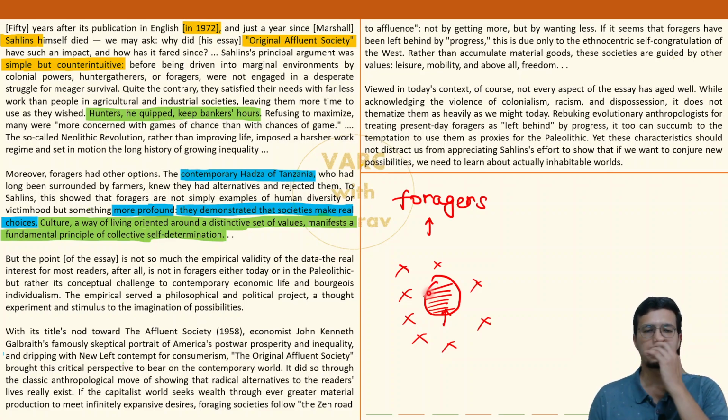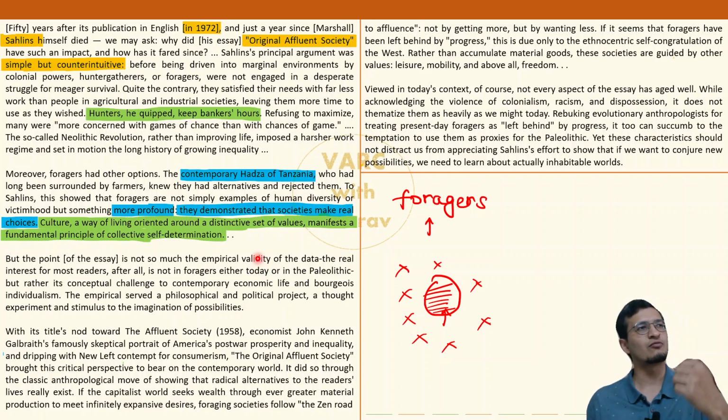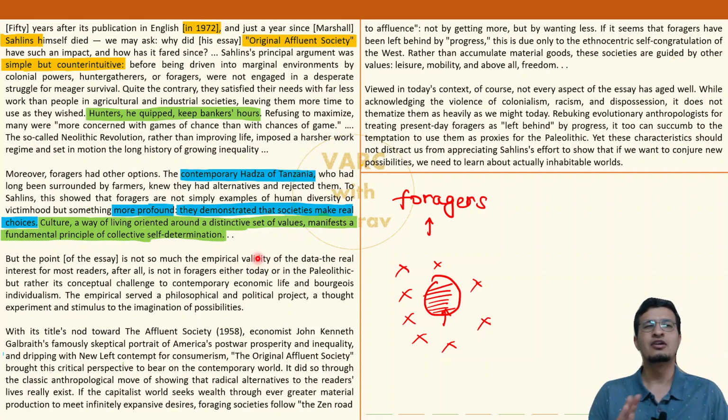Okay? Then moving ahead. Coming to the point of the essay, कि Salins ने लिखा क्यों है? What is the primary idea? What is the main idea behind writing this passage, behind writing this essay? So the point of the essay is not to tell the world about कि भाई ये forager community देख, वो forager community देख और हम देख हम कितने बड़े गधे. No. An average reader is not concerned about getting random trivial information that अच्छा तंजानिया में एक forager community है. Nice. No. Rather, the purpose of Salins in putting together this wonderful essay is what? I'm highlighting this now. The point of that essay is this.